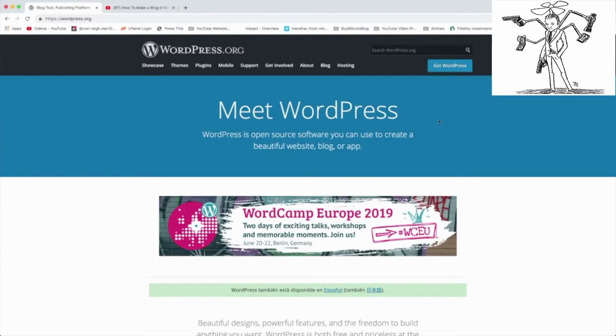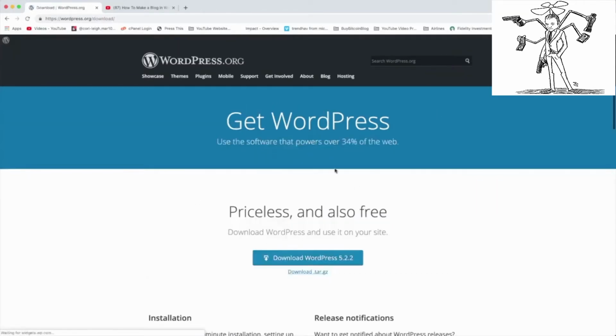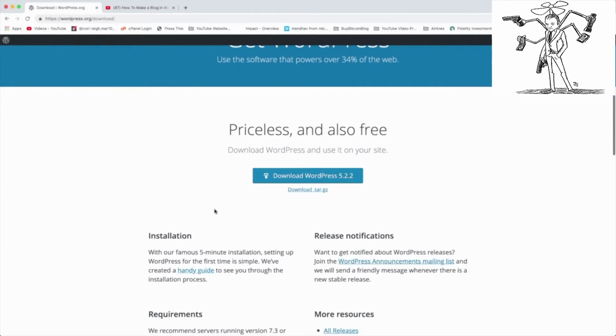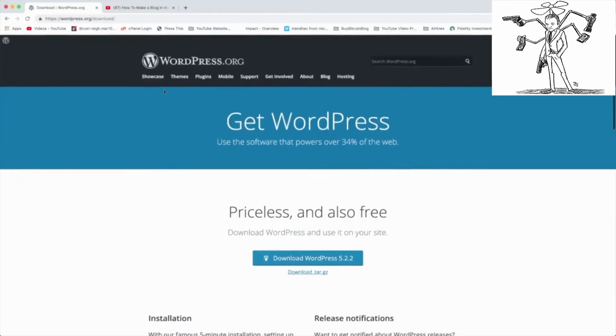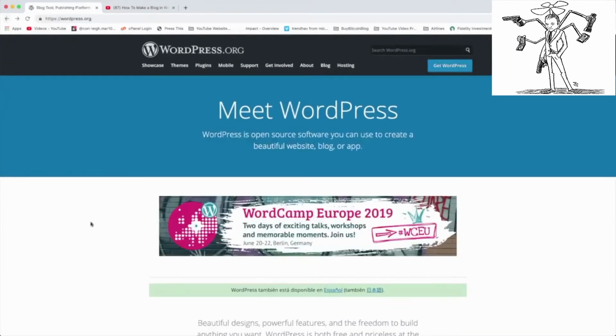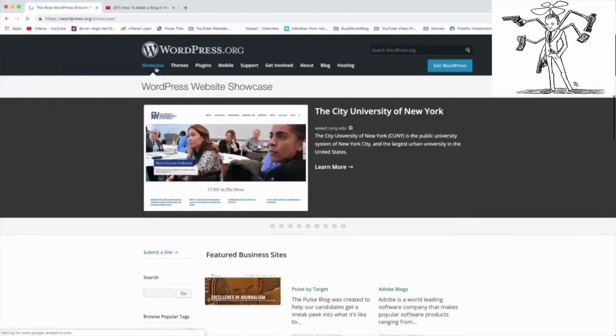But you don't need to actually download WordPress like you would an app. You don't need to click Get WordPress, because the website hosting software we're going to use today, SiteGround, comes with unlimited copies of WordPress, and we're going to use SiteGround to download WordPress and install it for us in one click without coding required. But it is kind of fun to be here to click on Showcase.